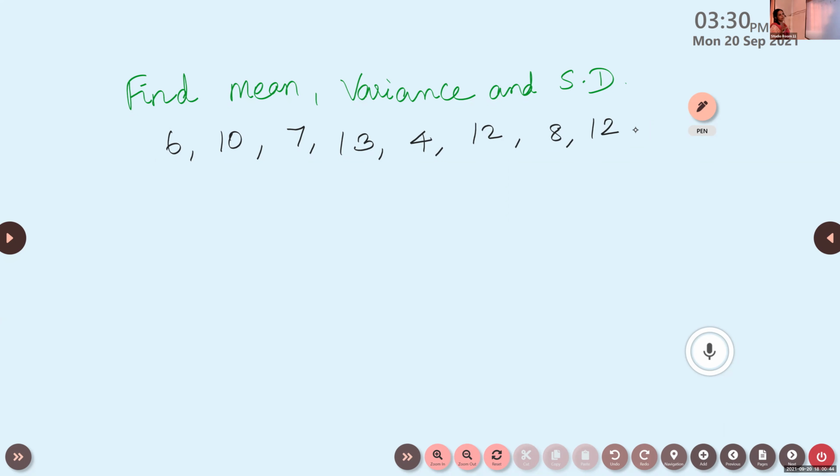Okay, so it is a discrete data. If the discrete data is given, how will you find mean? Jyoti, what is the formula to find mean for the discrete data? Mean is?